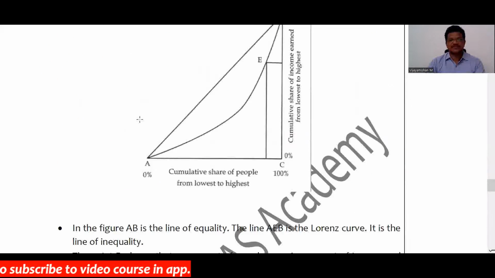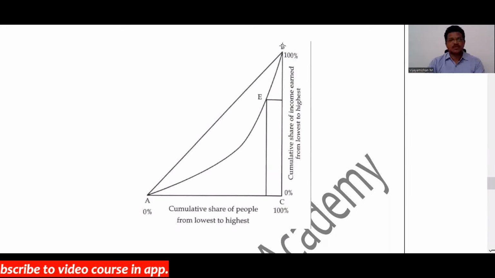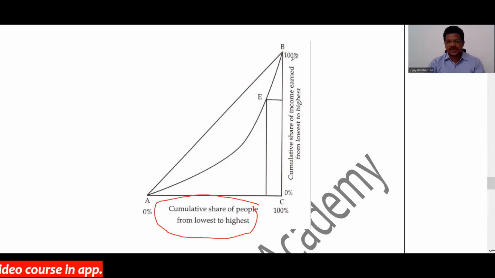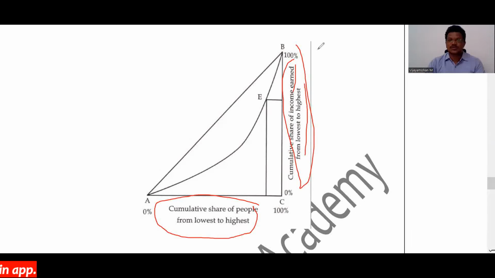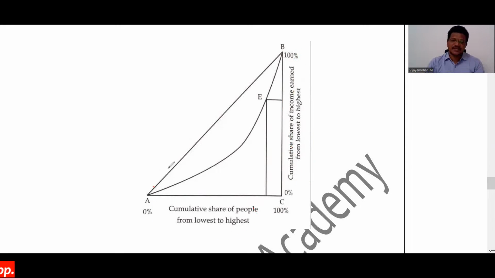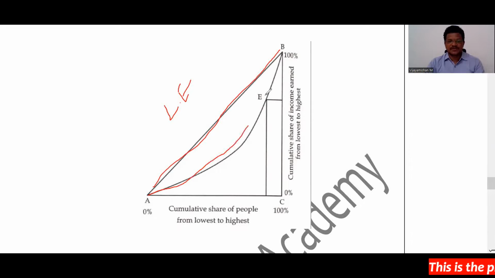Now we will see the graphical representation of the Lorenz curve. See now, here on the x-axis we are taking the cumulative share of people from lowest to highest. On the y-axis we are showing the cumulative share of income from lowest to highest. Here the line AB shows the line of equality, and the curve AEB is actually the Lorenz curve, right?